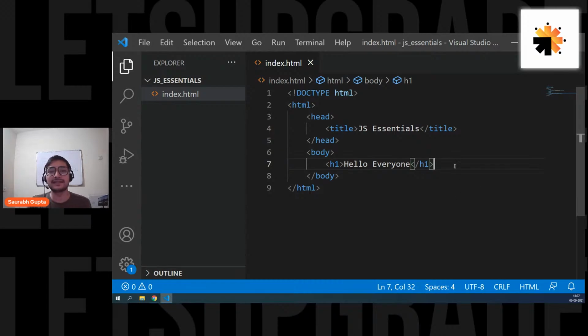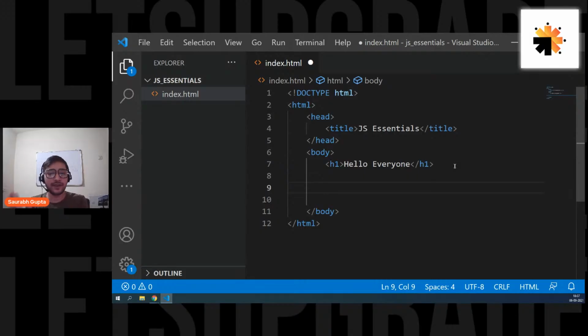So now, how do you write JavaScript with HTML? It's really simple. I'm showing you a good practice for where to write JavaScript. Always be in your body tag.